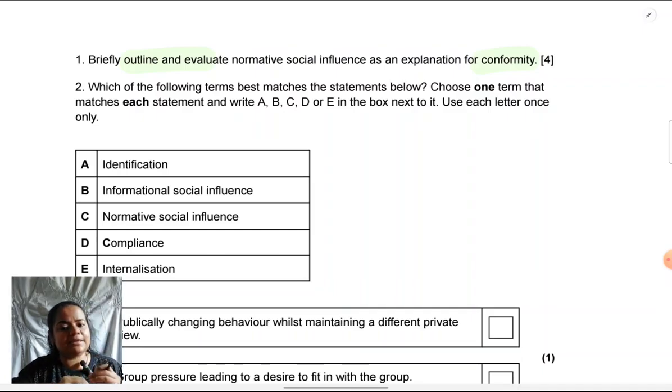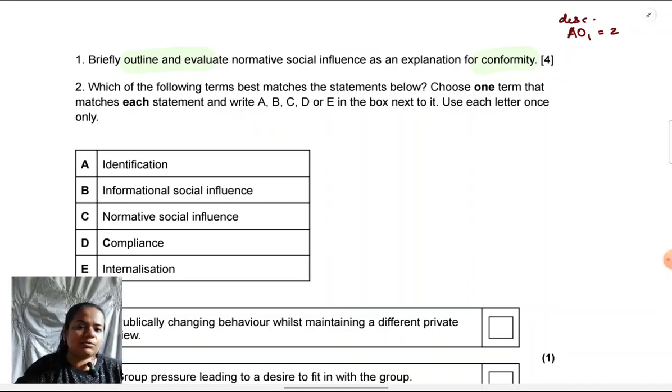But when you're practicing initially, make sure you break down the objectives in your mind so that you're able to write answers correctly. Here, what most students will do is they'll think, okay, 4 marks. So they just look at the marks. Normative social influence, okay, I need to give 4 points, what I've learned from the textbook. That is where you're going to lose marks. The assessment objectives to be covered here are AO1 for 2 marks, that is description for 2 marks, and AO3 for 2 marks, that is evaluation for 2 marks. How do I know this? Because of the wording, the command terms.